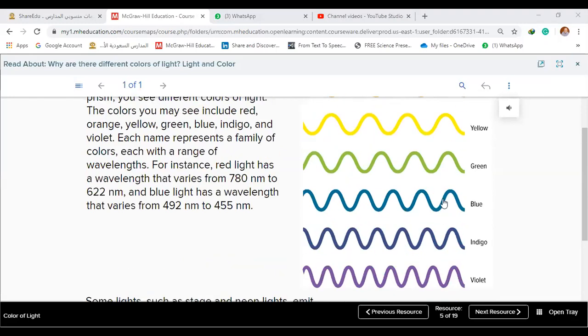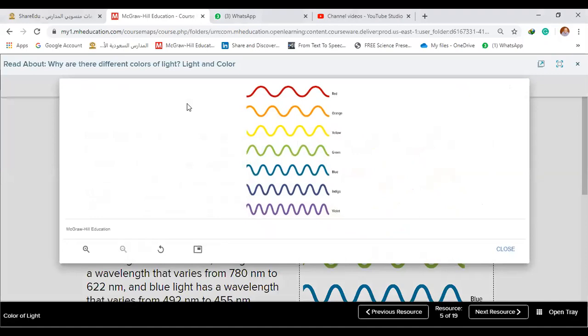Yes, okay. This is indigo. These are the rainbow colors respectively, that begin with red and end with violet. So it will be red, orange, yellow, green, blue, indigo, and violet.